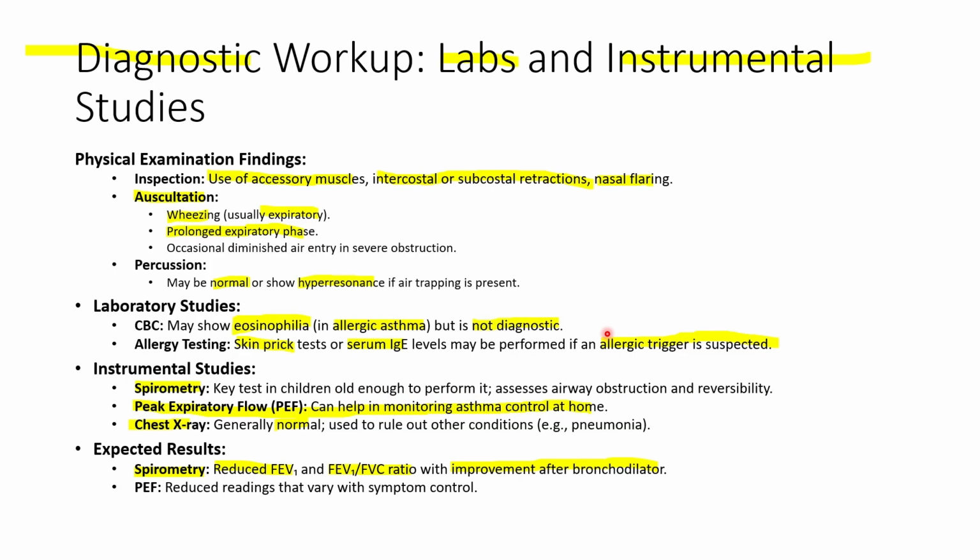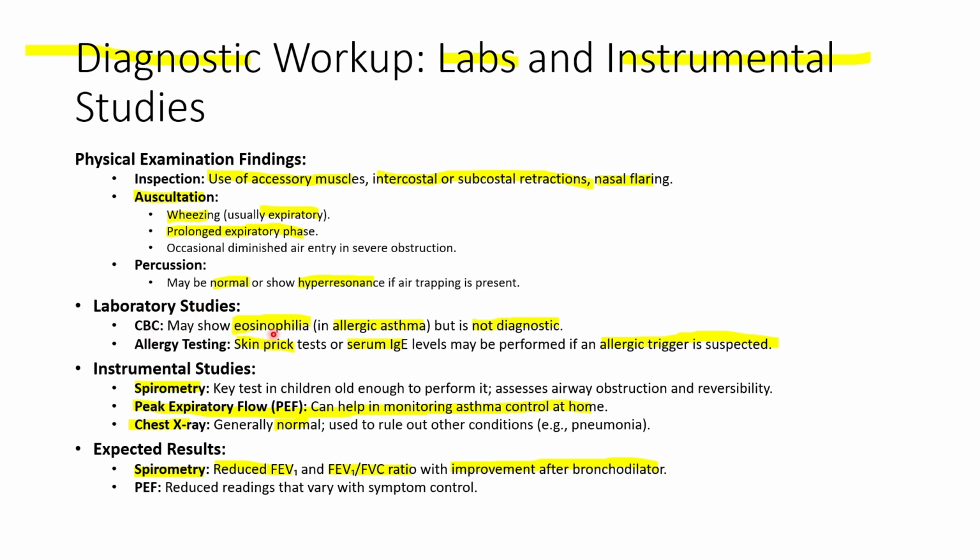So let's talk a little bit about other things like labs before we speak about the spirometry test. For the physical examination findings, we will see use of accessory muscles or no, and nasal flaring. For auscultation, we will hear wheezing, usually expiratory wheezing, and it could be inspiratory as well. It could be audible even without auscultation. Different severities, and a prolonged expiratory phase. For the percussion, it's usually normal. Sometimes we can get hyperresonance.